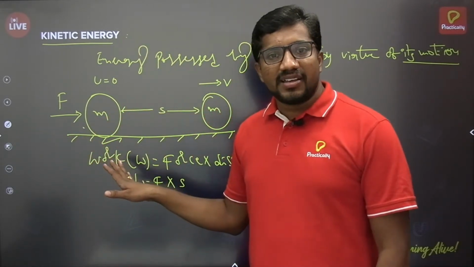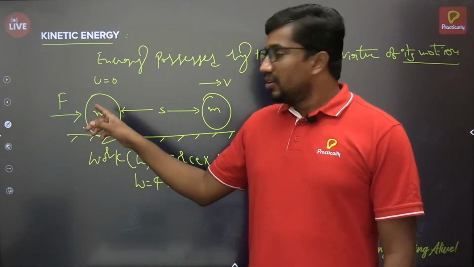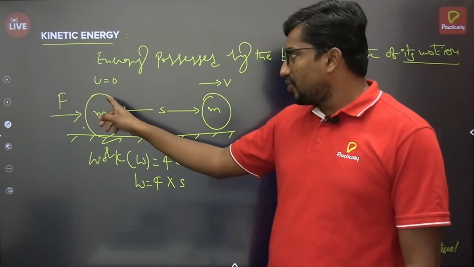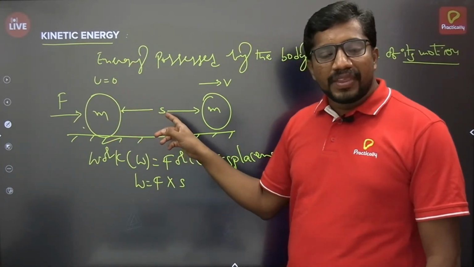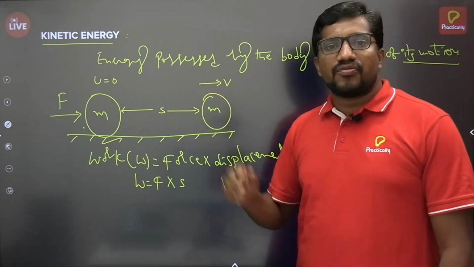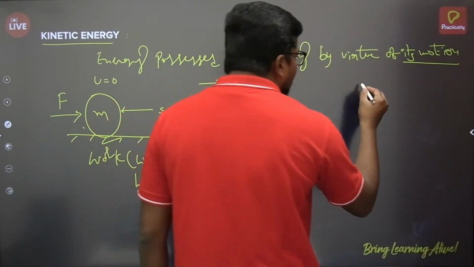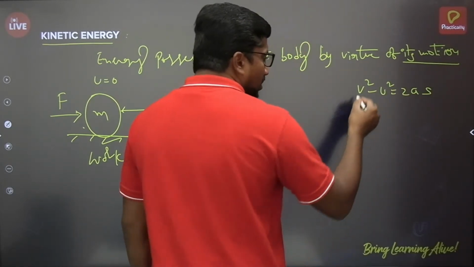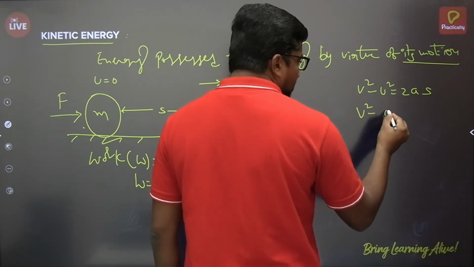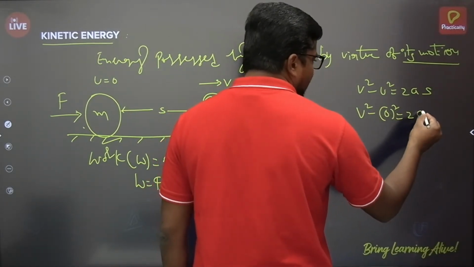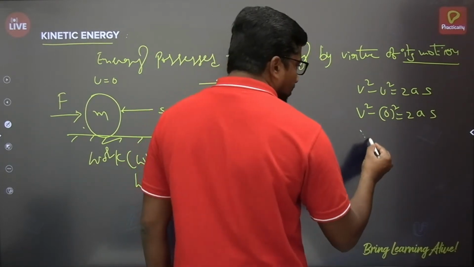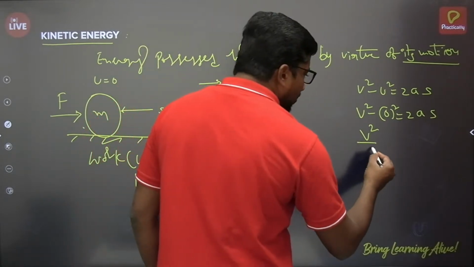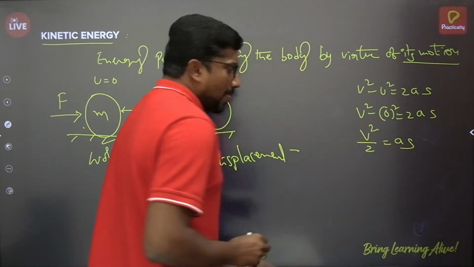In this particular case, the body has undergone uniform acceleration. In straight line motion, its velocity changed at a uniform rate, so you can apply the equations of motion. I am recalling the suitable equation: v square minus u square is equal to 2as. Here the initial velocity is 0 according to the assumption, so v square is equal to 2as. So v square by 2 is equal to as. Keep that in mind.